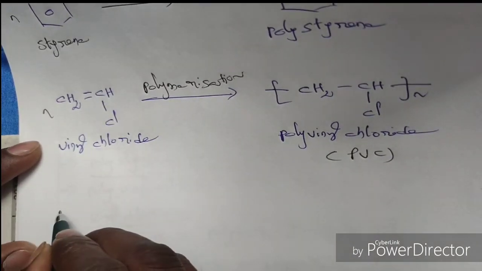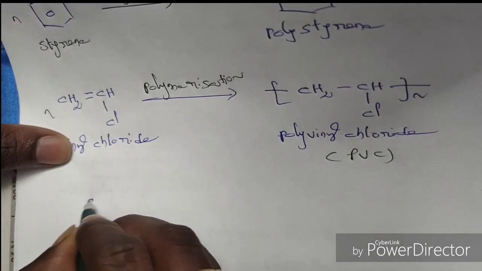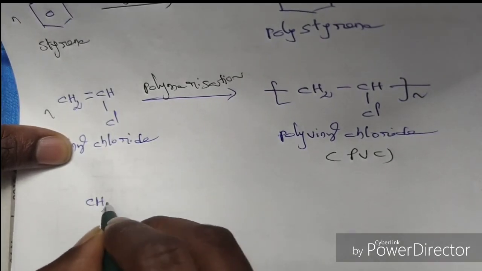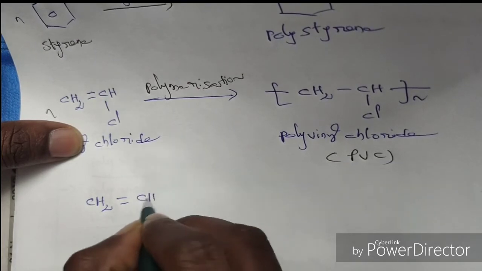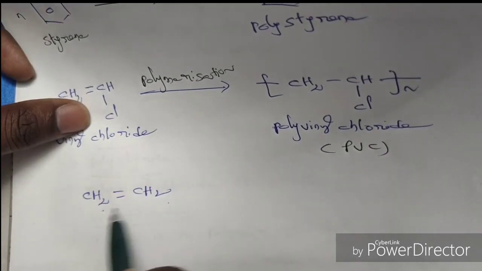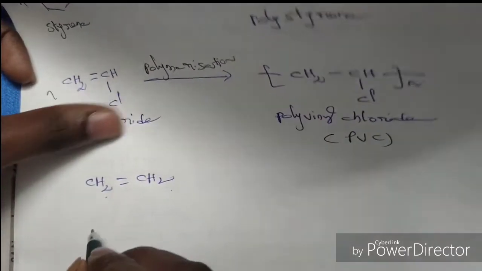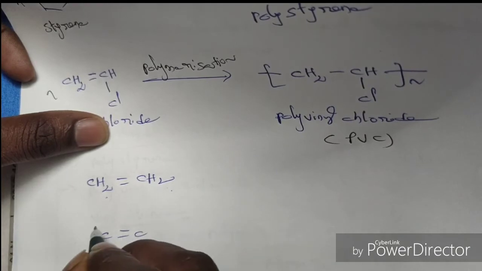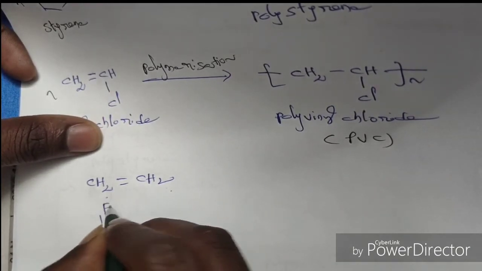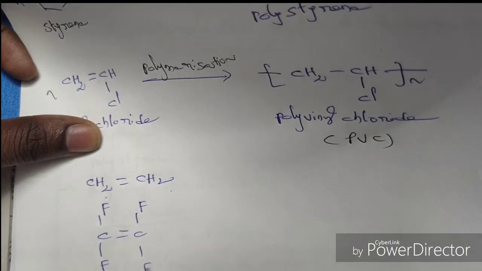What is the monomer here? Tetrafluoroethylene. So what is the structure of ethylene? CH2 double bond CH2. So if you replace these 4 hydrogens by fluorine atoms, that is called tetrafluoroethylene. So C double bond C, with four fluorine atoms.